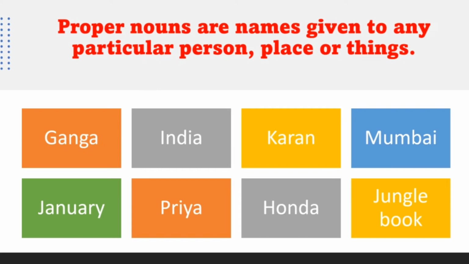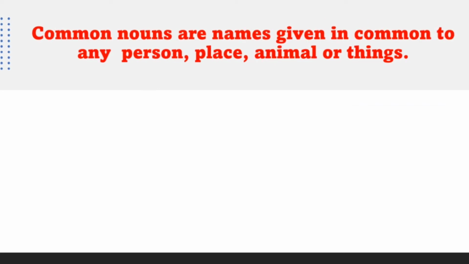Next, let us see what a common noun is. Common nouns are names given in common to any person, place, animal or things. It is all in common. There is no special name in this. Common nouns are names given in common to any person, place, animal or thing.